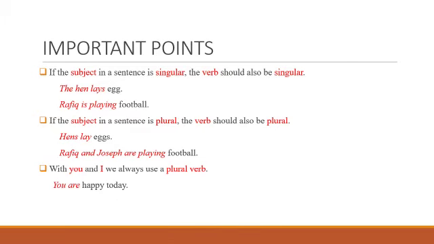Example, you are happy today. We cannot say you is happy today or you am happy today. We always have to use you are happy today. I swim very well. Here I is a singular subject, but we will still use the plural verb, that is swim. We do not say I swims very well. It is always I swim very well.